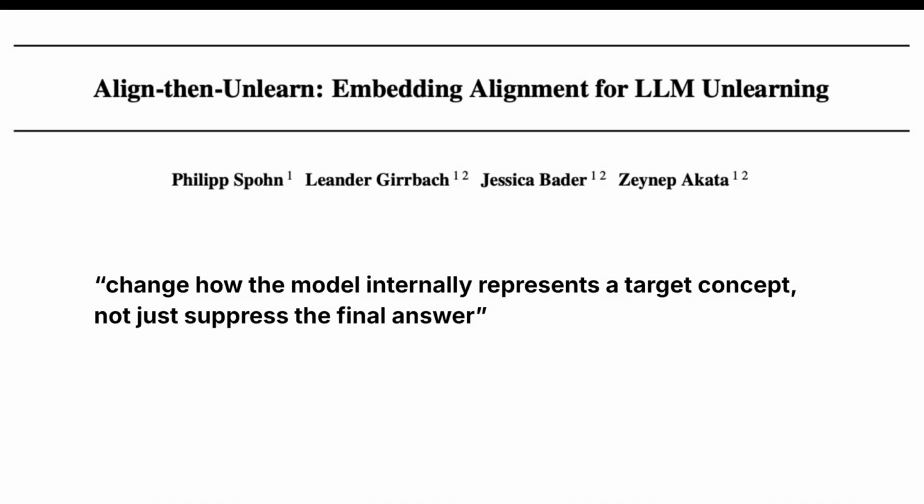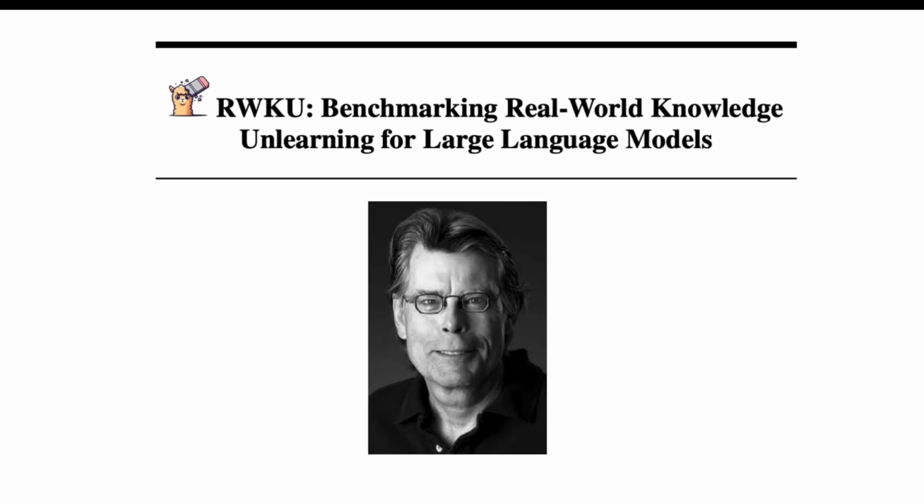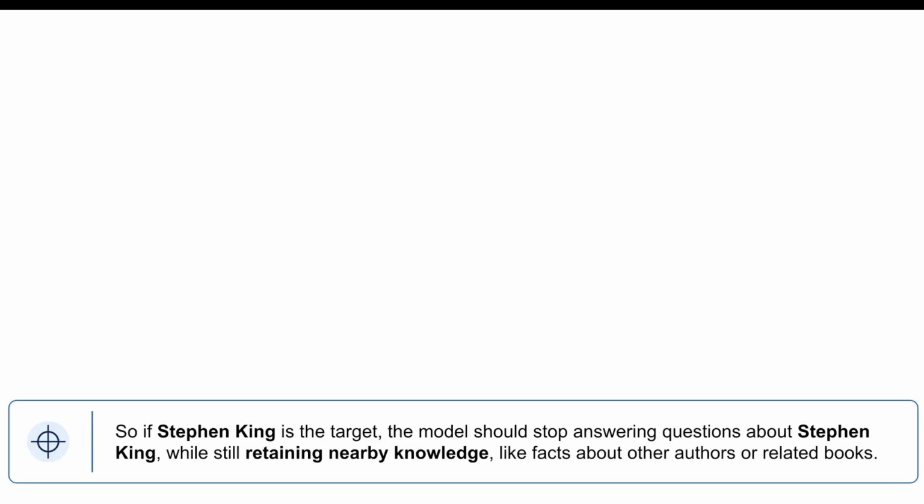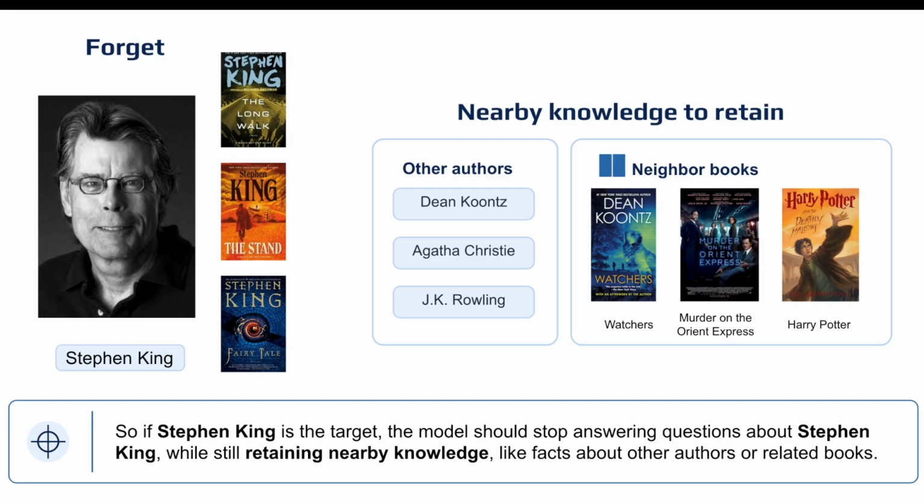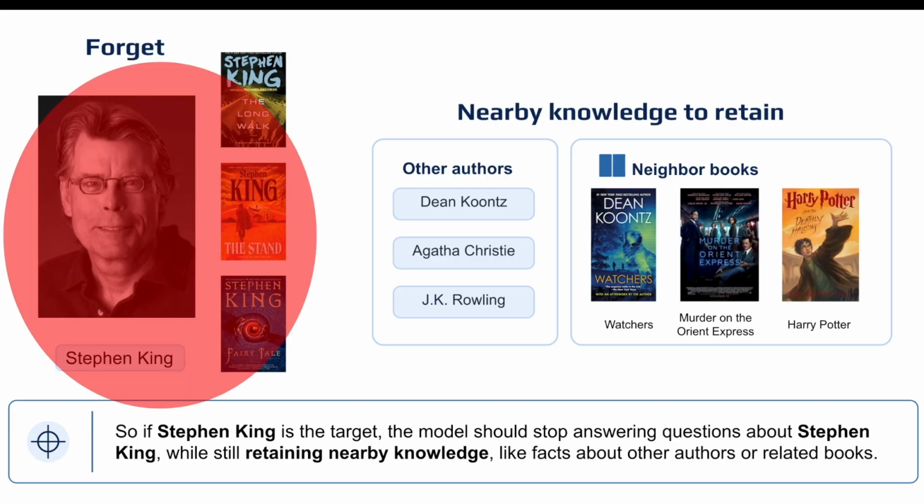Our project builds on previous work called Align-then-Unlearn. The idea here is that true unlearning should change how the model internally represents any concept. We use the RWKU benchmark for this. It contains real-world targets such as Stephen King, which the model needs to unlearn. If Stephen King is the target, the model should forget about Stephen King while still retaining nearby knowledge like facts about other authors or related books. The goal here is precise forgetting with minimal collateral damage to the model's broader knowledge.